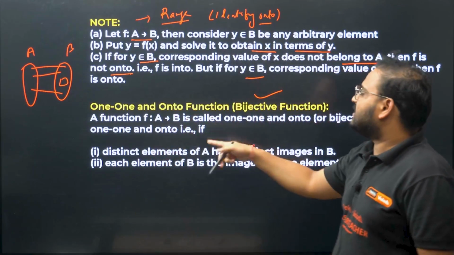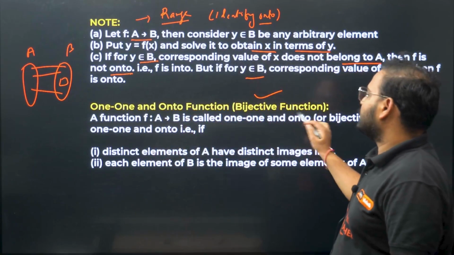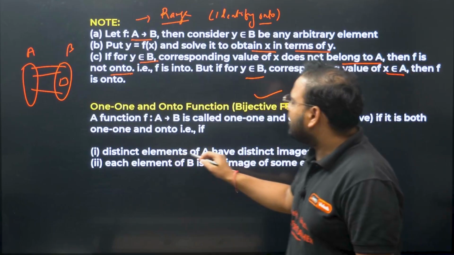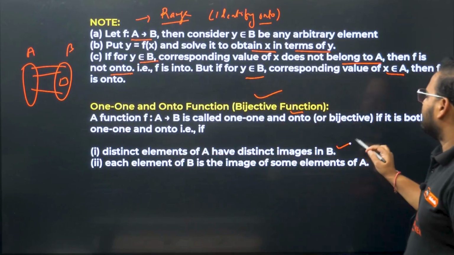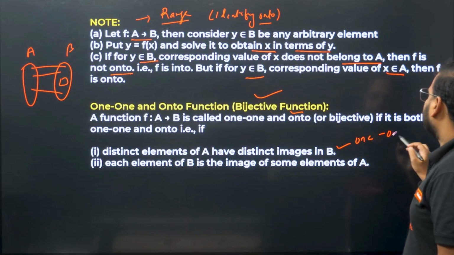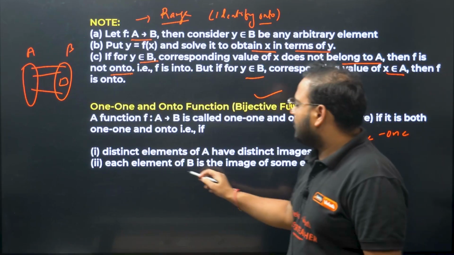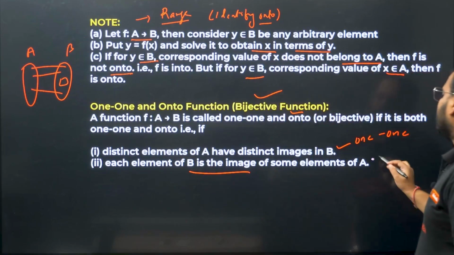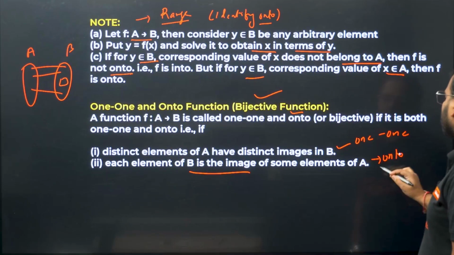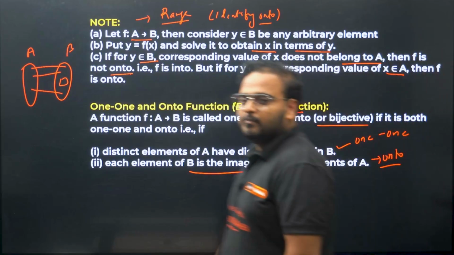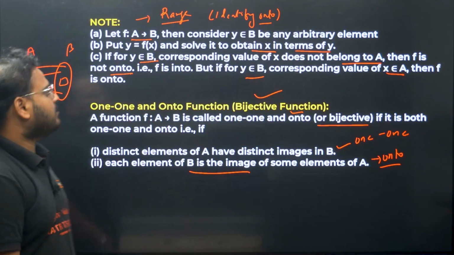Now, a function which is both one-one and onto is called a bijective function. Distinct elements of A have distinct images in B. This is the one-one part, and this is onto: each element of B is the image of some element in A, so none of them is left out. So one-one and onto together, the combination, is called bijective. Clear? So this is it.